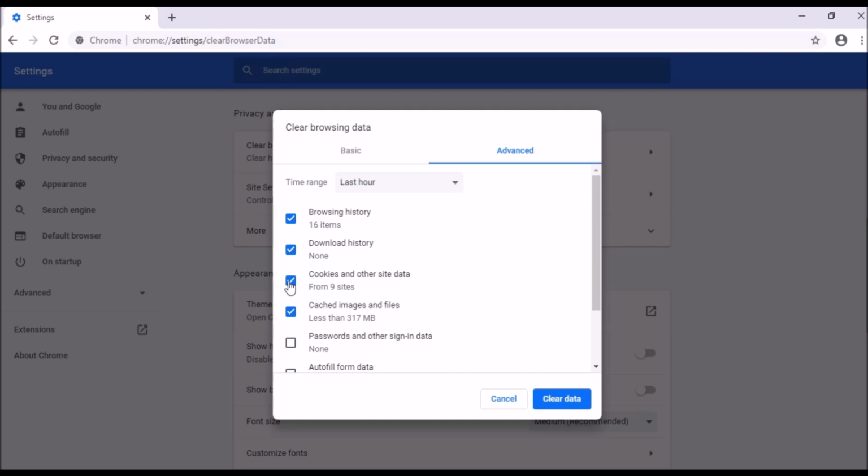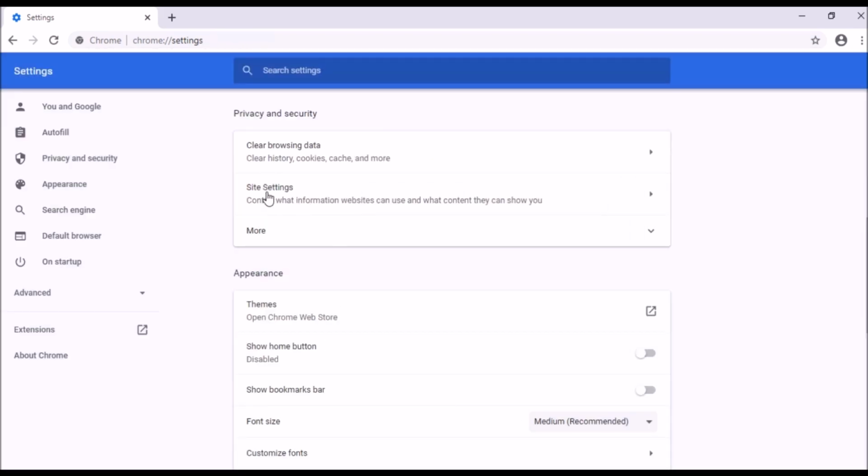So here you can clear this data. We'll click on clear data. So whatever cookies are there, that will be cleared from my device.